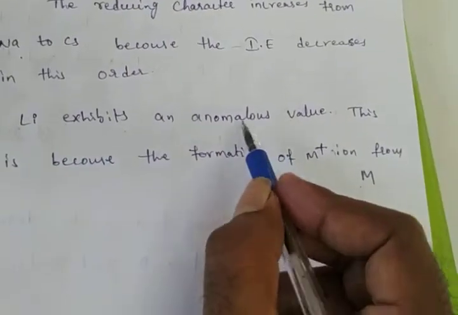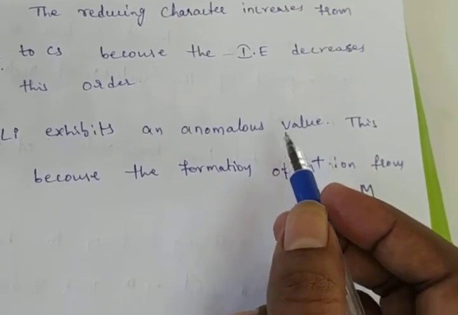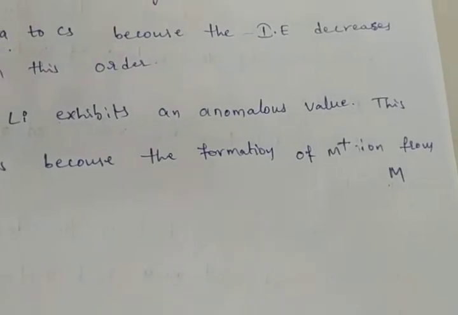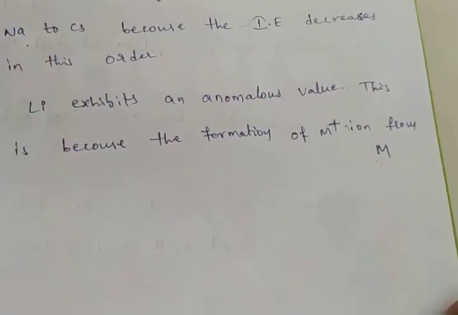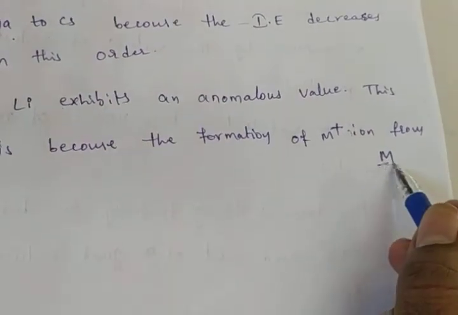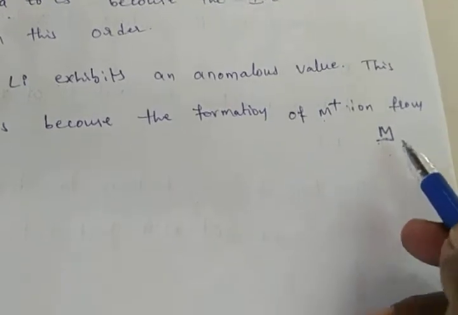Lithium exhibits an anomalous value because of the formation of M+ ion from the metal. Here M means metal. The M+ ion is formed from the metal.